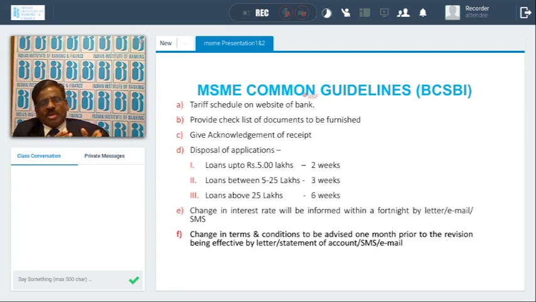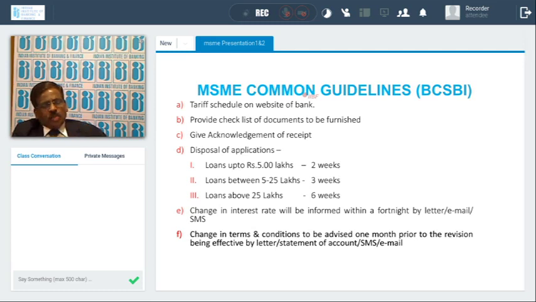And what are the documents required for the MSME borrowers? They should be streamlined. Instead of asking the borrower every time, if he comes here today you give him a list of 5 documents, and again after 5 days you give another 5 documents list. To avoid all these problems, you provide the documents required from an MSME borrower, and that needs to be put up on the website of the bank. And after getting an application, you must give a due acknowledgement to the borrower.